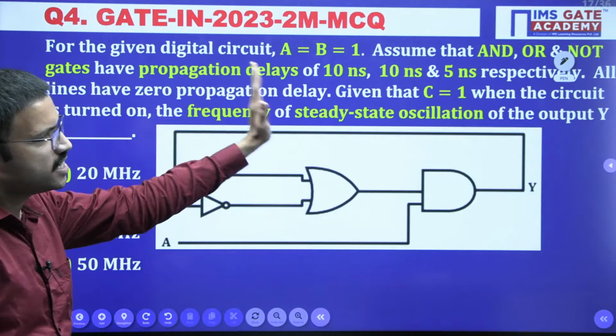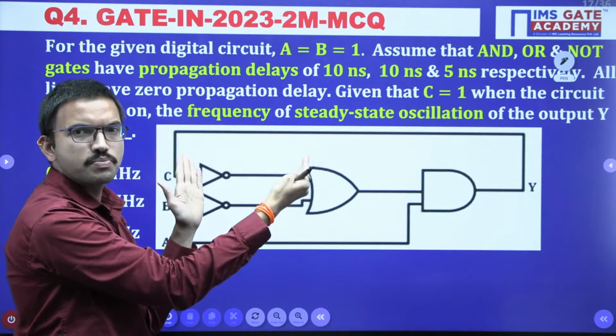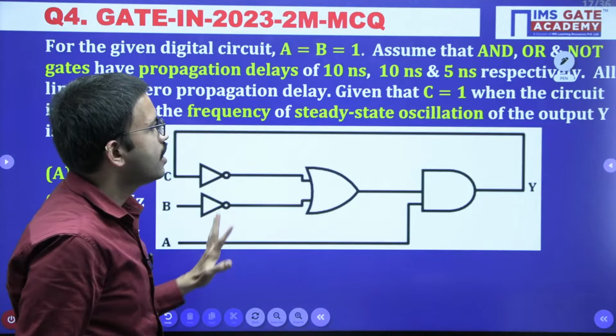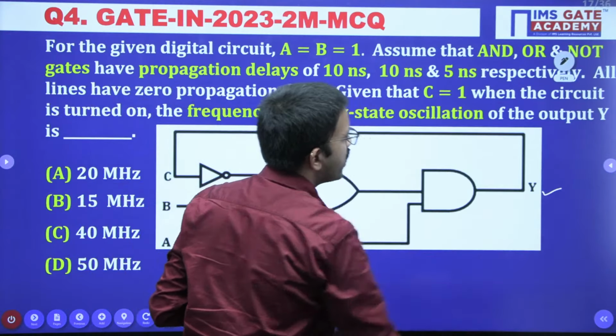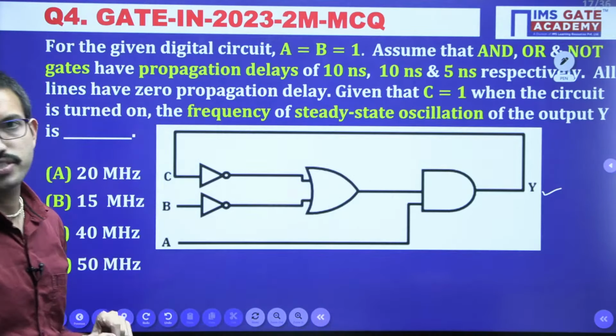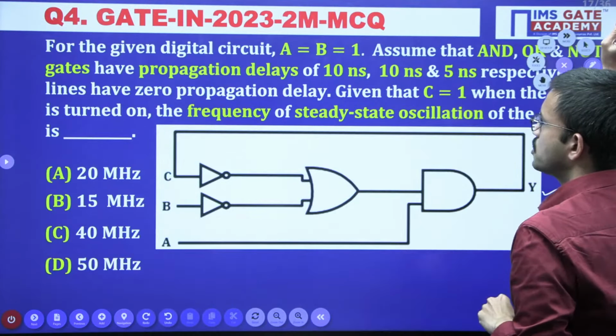Whenever the propagation delay is mentioned, after applying any input, in order to get the valid output, you have to consider that delay. Now the question is regarding the output Y, they are asking the frequency. This is an excellent question which was asked in the instrumentation branch for 2023.